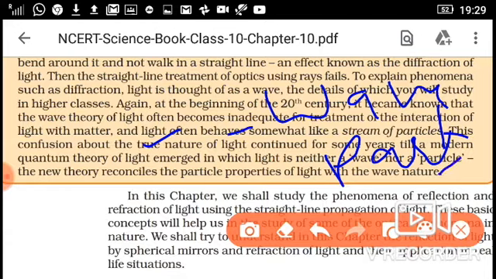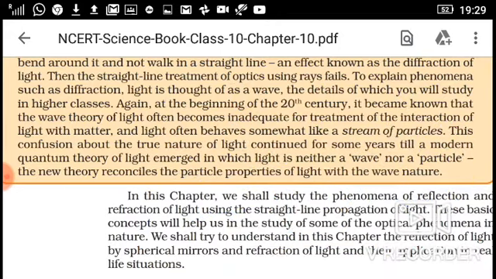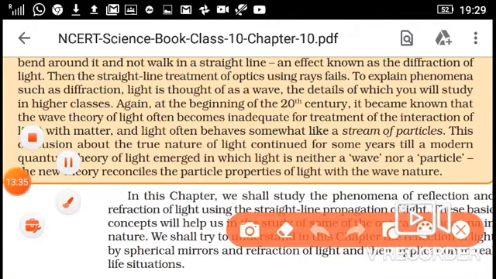Okay, understand this. First I tell the answer: sometimes light behaves like a wave and sometimes it behaves like particles, meaning it behaves neither completely as a wave nor as a particle. It has dual nature.